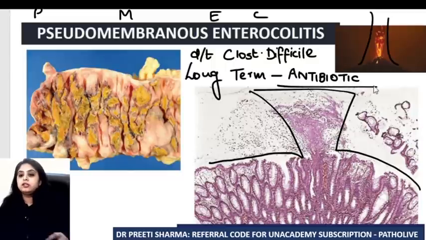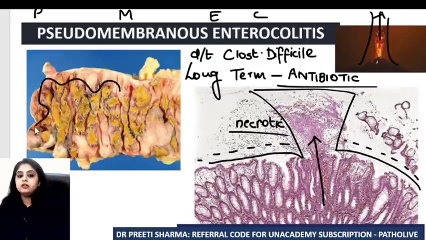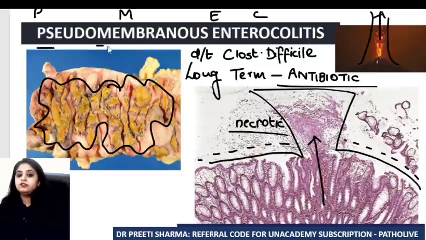Maybe the patient was using long-term third-generation cephalosporins, or some long-term use of antibiotic will be mentioned, following which the patient got infected with Clostridium difficile, as a result of which all the dirty, dead, necrotic material, like a lava, has burst out of the intestine. Like the lava, it has burst out of the intestine, and after that it will come and settle back down. When it comes and settles back down, it will form a membrane like this, and that is why you call it pseudomembranous.